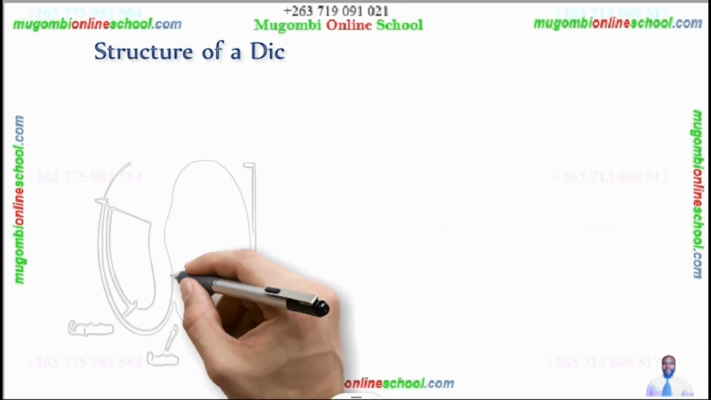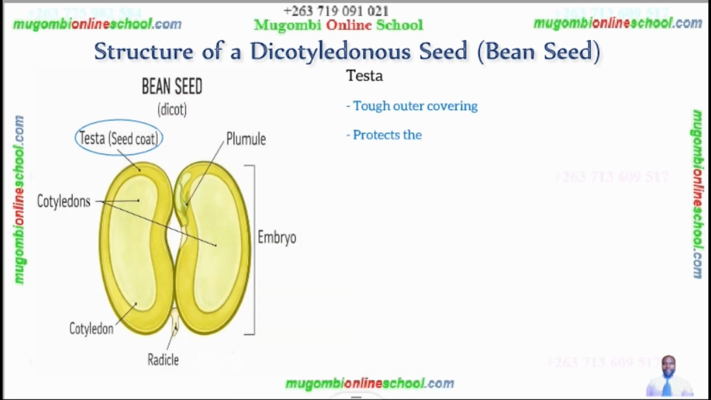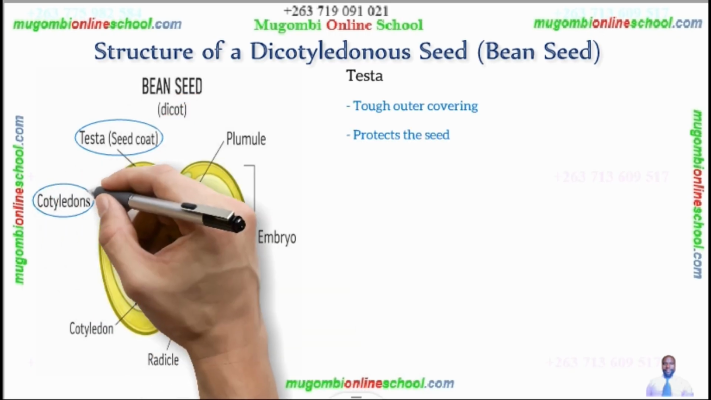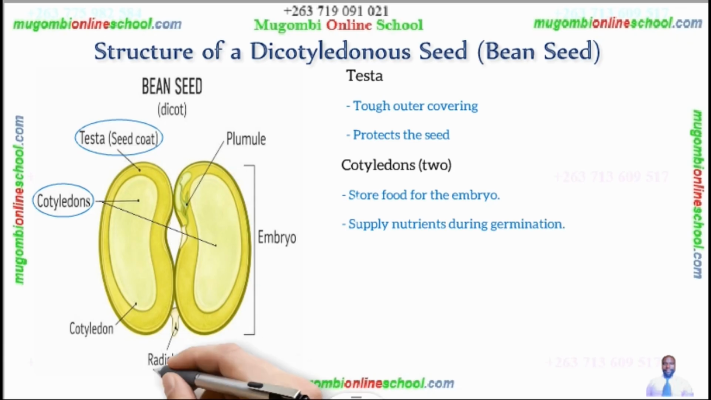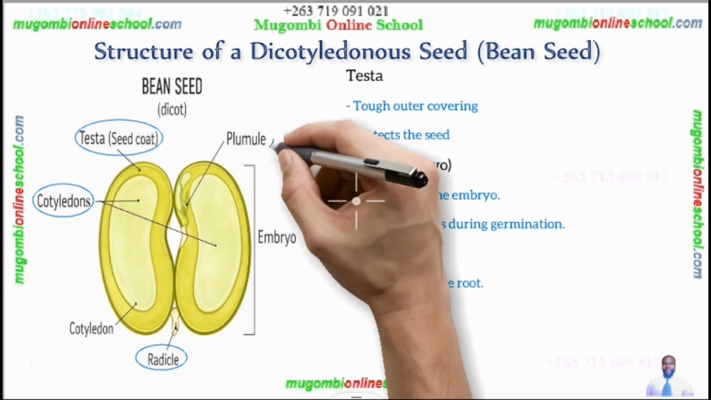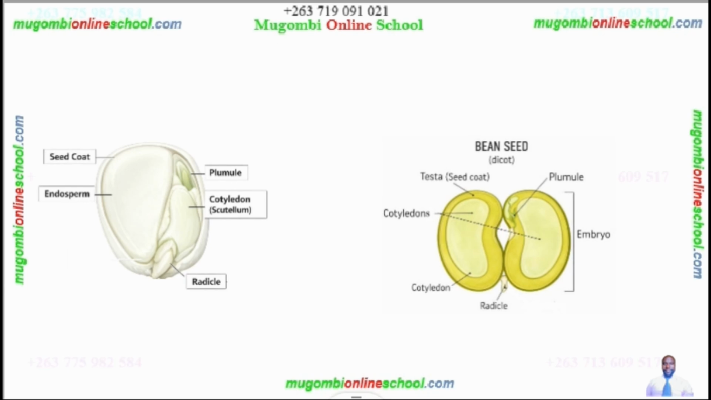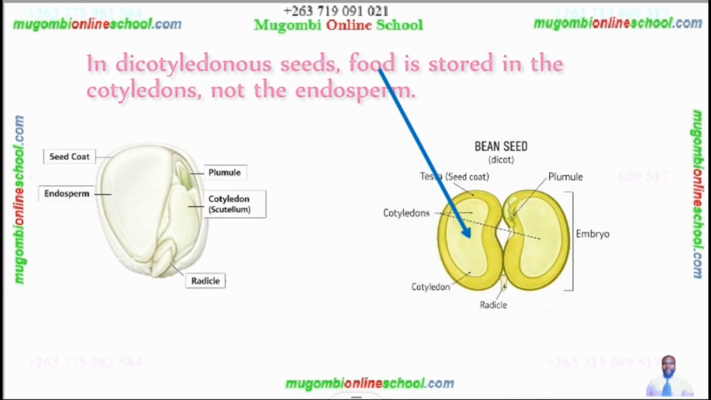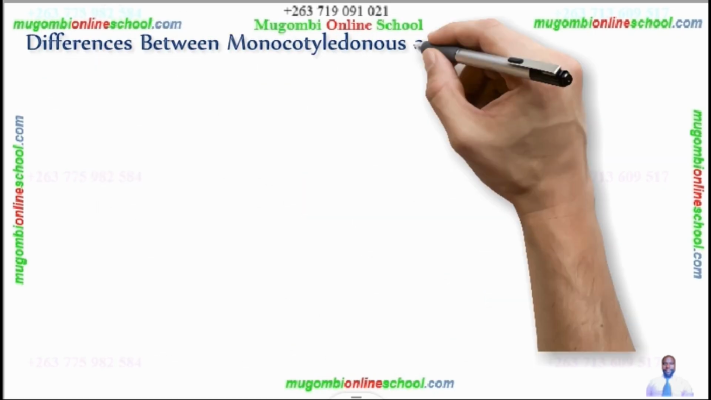Right, let us move on to the structure of a dicotyledonous seed, for example, bean seeds. We have got the testa, which is a tough outer covering which protects the seed. The cotyledons store food for the embryo and then supply nutrients during germination, and there are two for dicotyledons. The radicle develops into the root, as well as the plumule, which develops into the shoot. So this is the structure of dicotyledonous seeds. But remember, in dicotyledonous seeds, food is stored in the cotyledons, not in the endosperm.